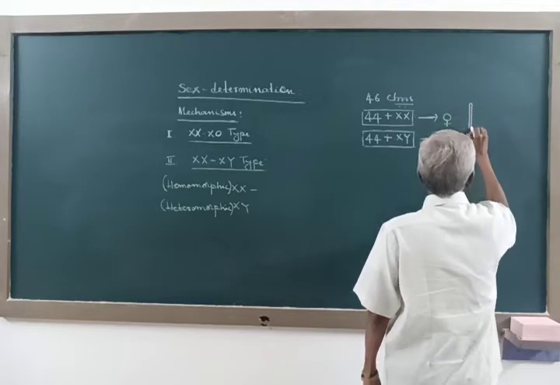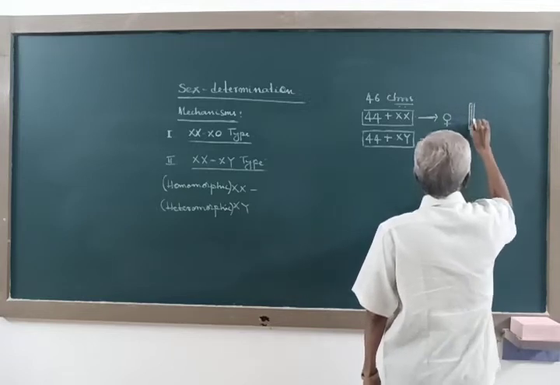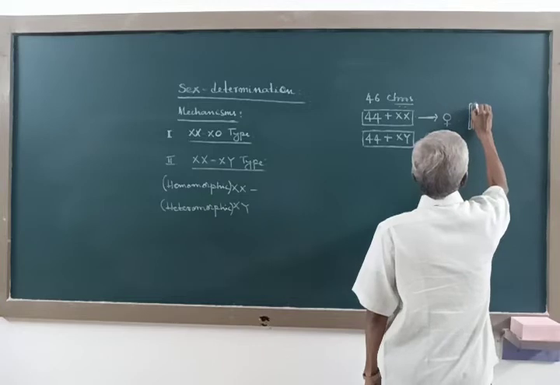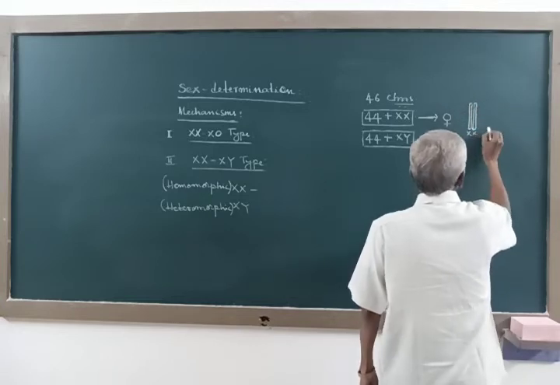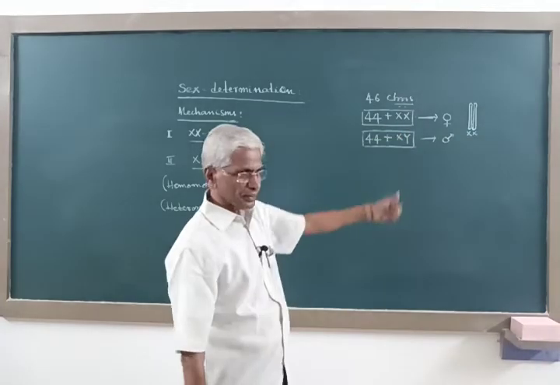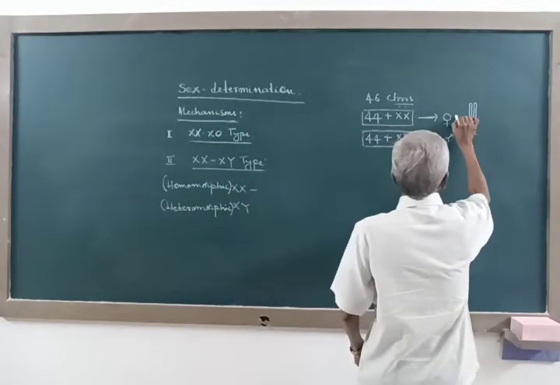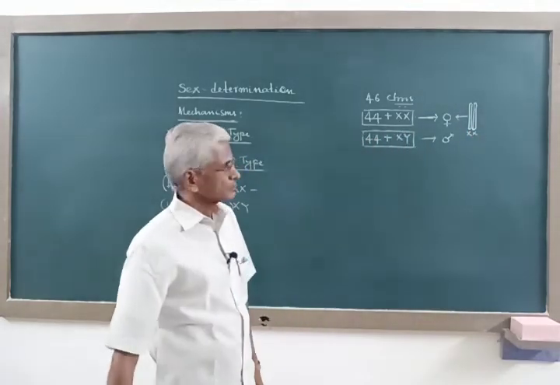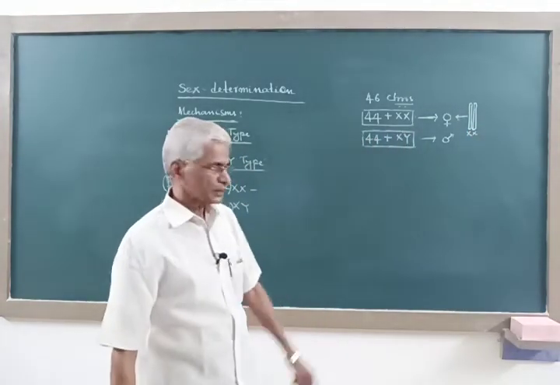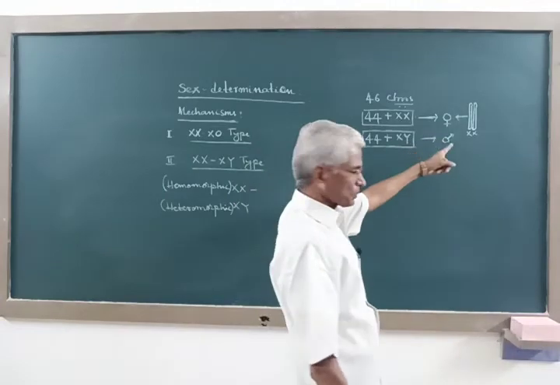When 2 X chromosomes are present, the sex will be female. So female will have 2 similar sex chromosomes, X chromosomes.